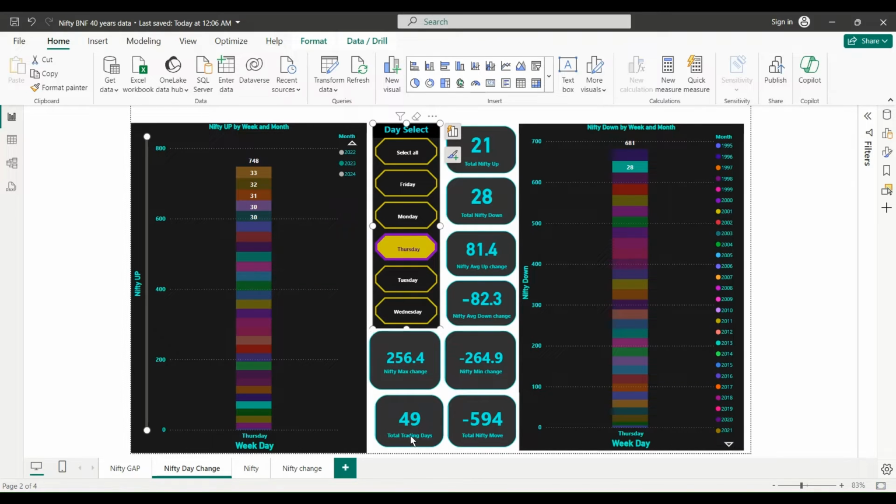In 2023 we had 49 trading days, out of which Nifty was up. So Nifty was down more than up in the past year on Thursdays, and the total move in the whole year on Thursday is minus 600 points. This is very interesting data, right? Because we can use it for so many things.